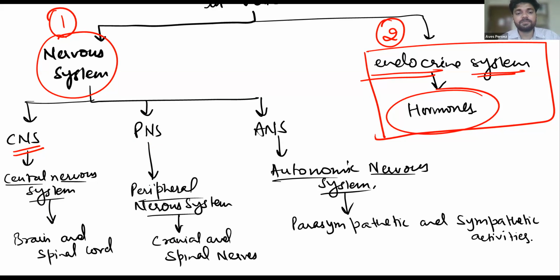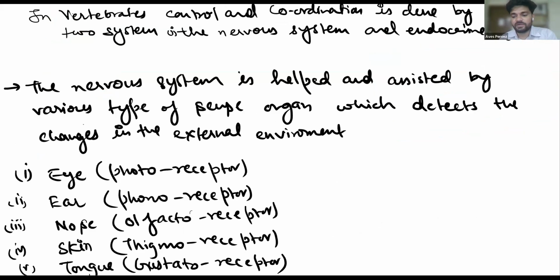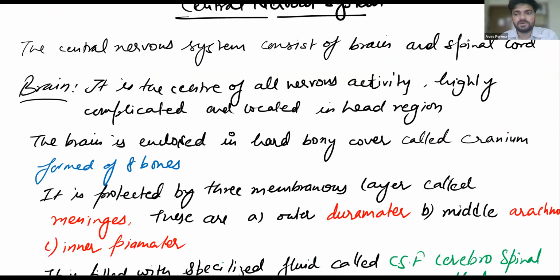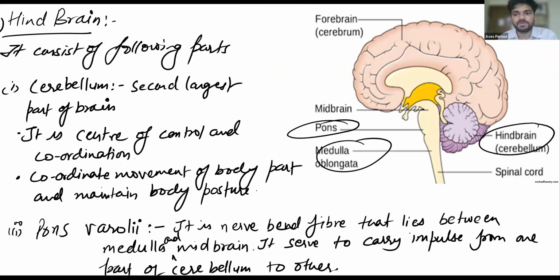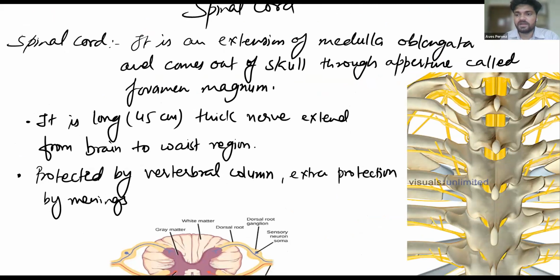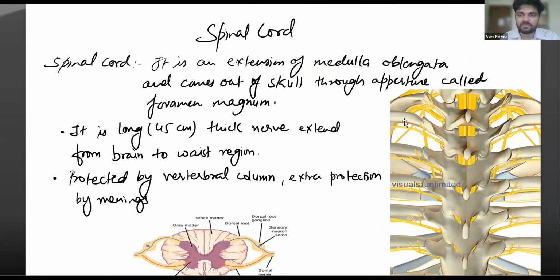The second one is the peripheral nervous system. It consists of only the cranial nerves and the spinal nerves. Let me show you what the peripheral nervous system is. Let me give you an example. These are the nerves that arise from the spinal cord. You see this yellow color. These are the spinal nerves that are coming from the spinal cord.